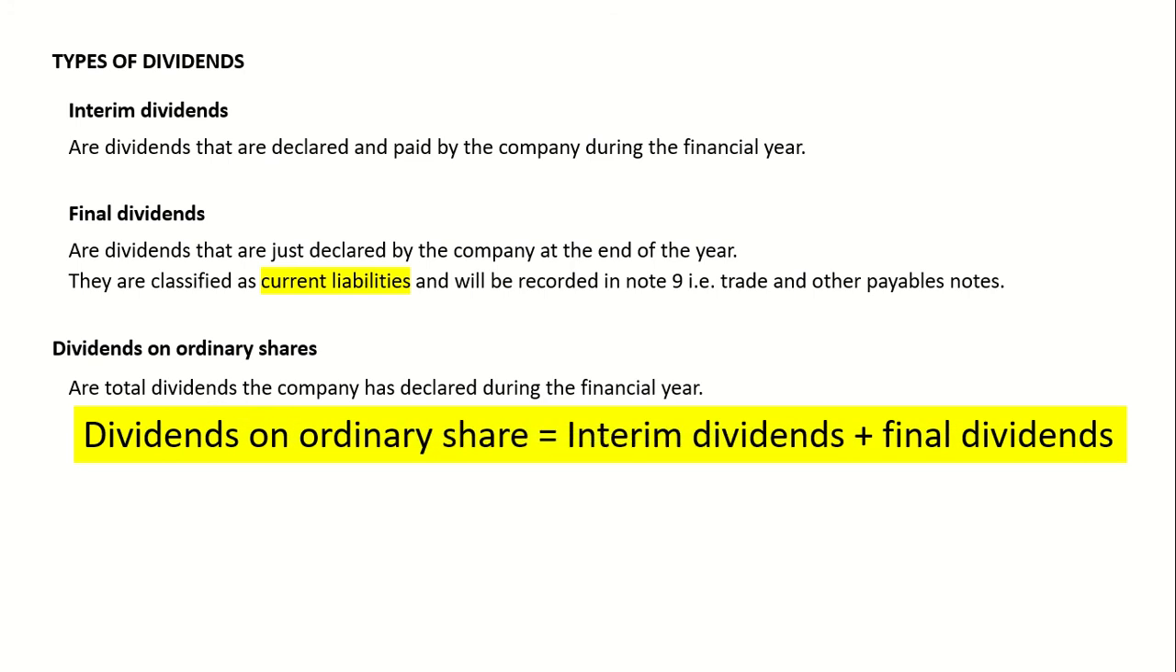Dividends on ordinary shares are simply your interim dividends plus your final dividends.